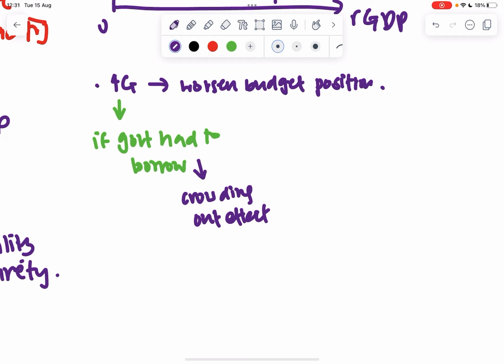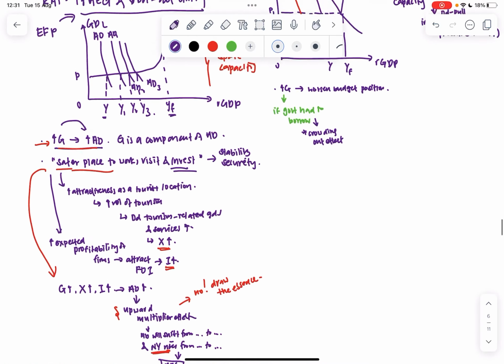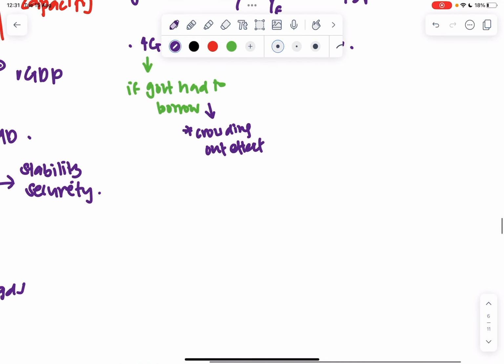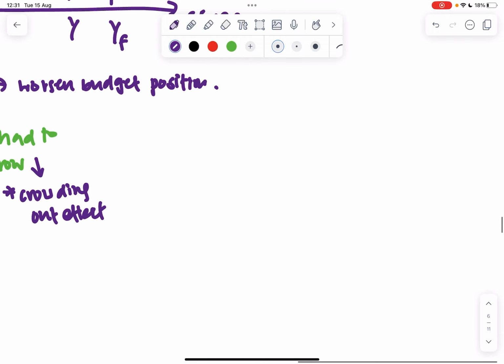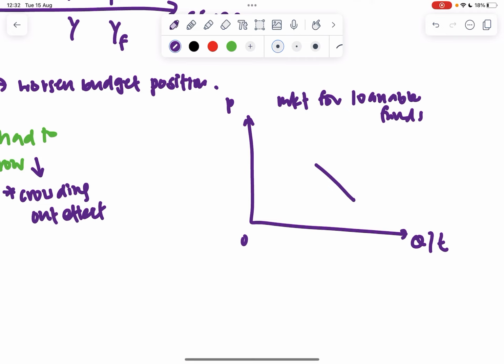So this crowding out effect, anytime you talk about expansionary fiscal policy, is a very important thing that we need to remember. Why crowding out effect? Let's say I have a market for loanable funds. Maybe initially the equilibrium is here.